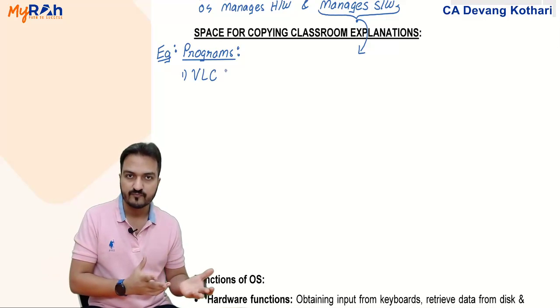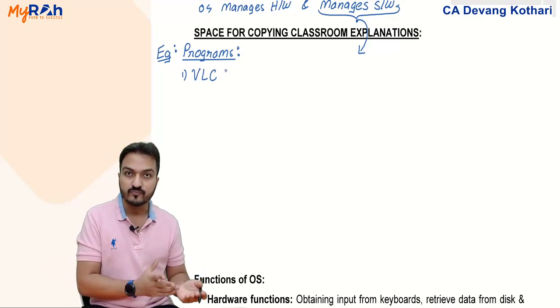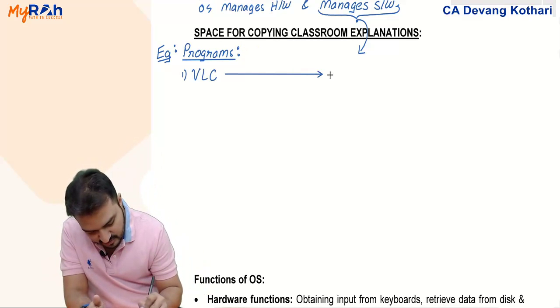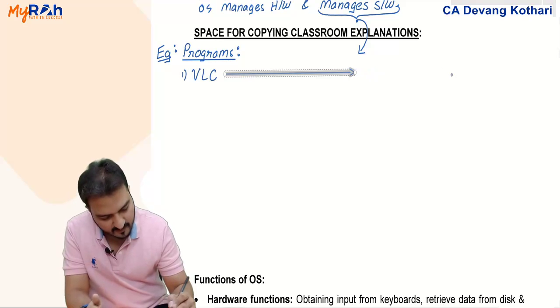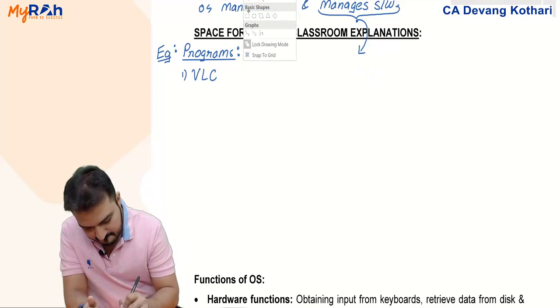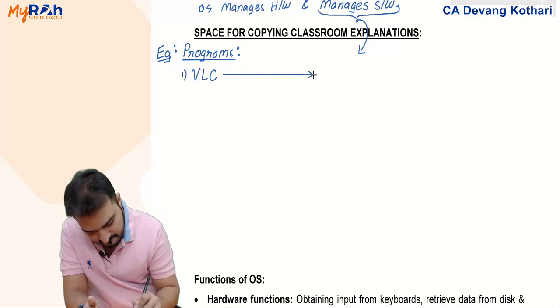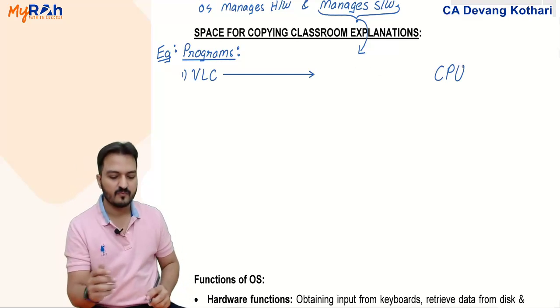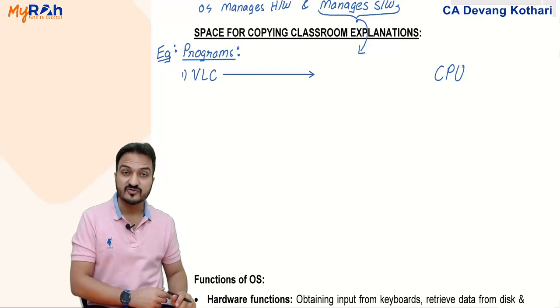Instructions given to whom? VLC player will be giving instructions to the CPU.